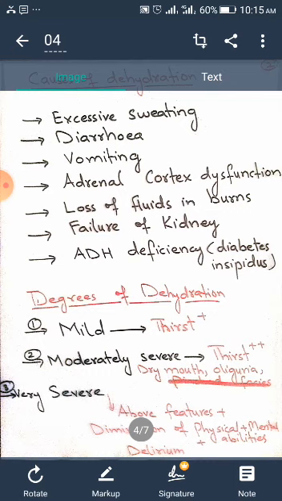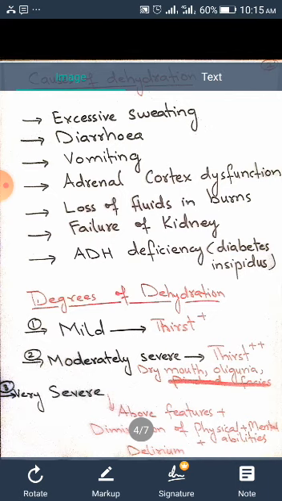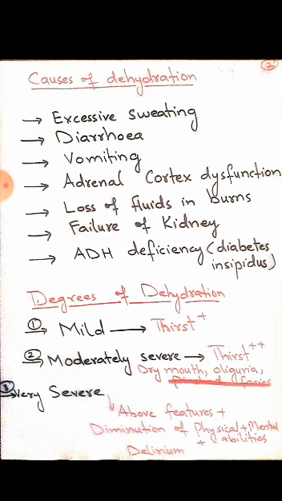Failure of kidney. Kidney failure can be associated with primary dehydration, and if there is a defect in kidney tubules, it can be associated with sodium retention and sodium excretion as well. So, when we talk about sodium deficiency, it will be secondary dehydration. When we talk about water deficiency, plain water deficiency, pure water deficiency, it is about primary dehydration. If the kidney has failed and is excreting more water than normal, it will cause primary dehydration.